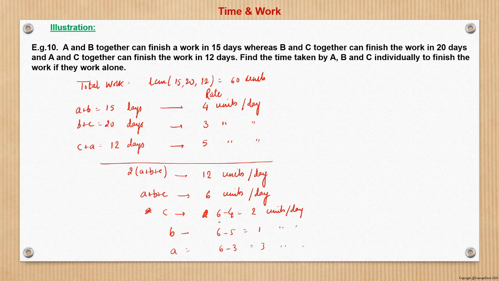So if C has a rate of 2 units per day and total work is 60 units, 60 by 2 is 30 days C will take. B will take 60 by 1, which is 60 days. And A is working at a rate of 3 units per day. To finish 60 units, A will take 20 days. Right, so this is the answer. Very simply and smoothly we have obtained the answer. Had we gone with the approach of 1 by A plus B, 1 by B plus C, 1 by C plus A, it would have been slightly difficult dealing in fractional terms. Here it is very simple and we have got the answer as well.